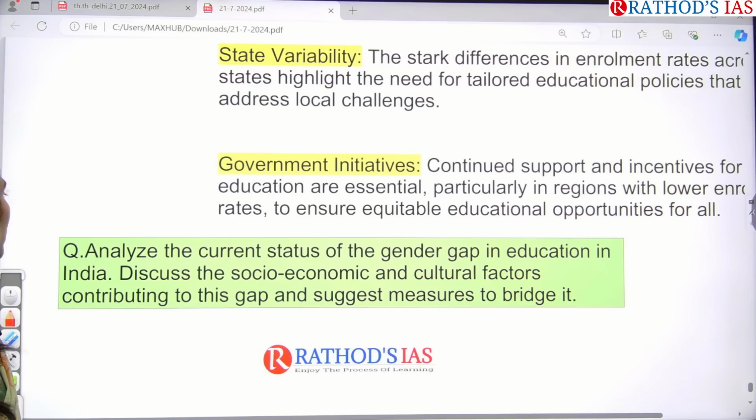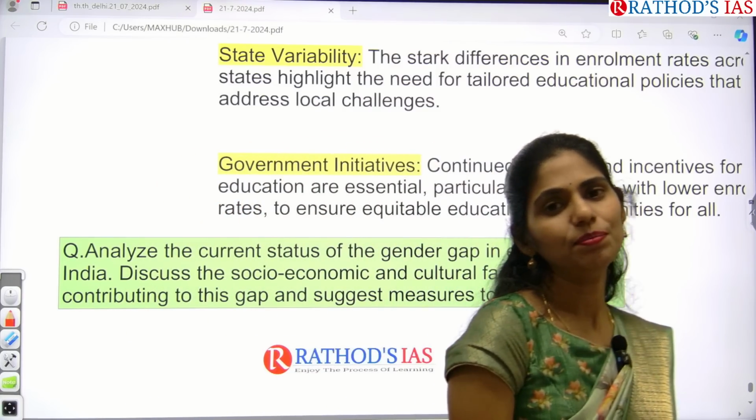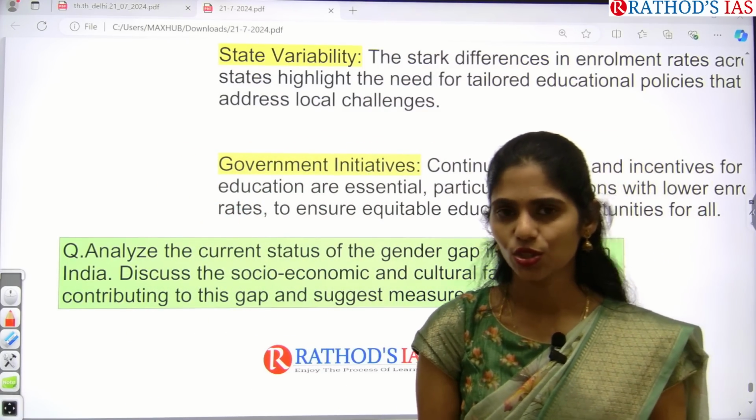Here I gave one mains question: analyze the current status of gender gap in education in India, discuss the socio-economic and cultural factors contributing to this gap, and suggest measures to bridge it. Try to write an answer for this question. These are the very important articles that appeared in today's Hindu newspaper.